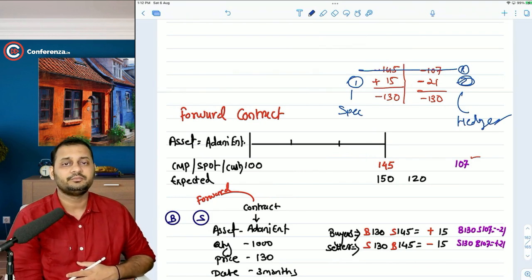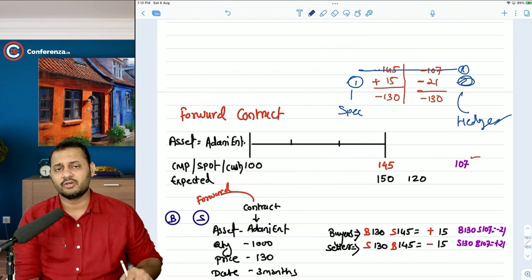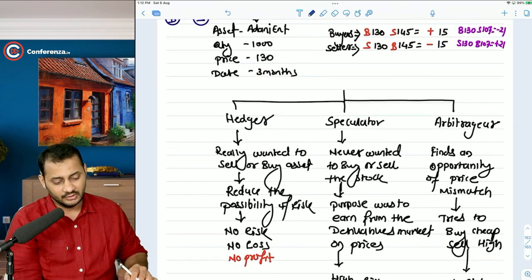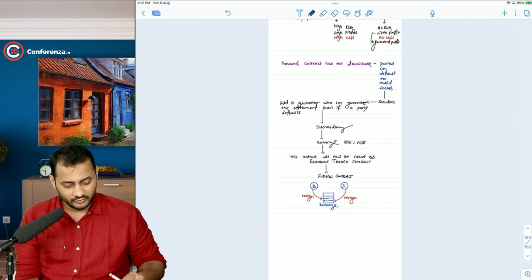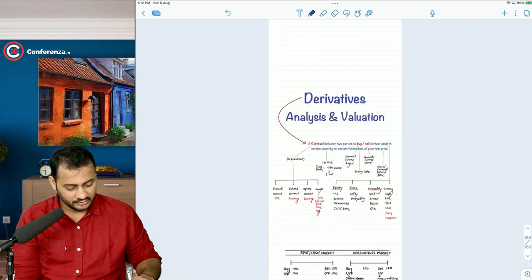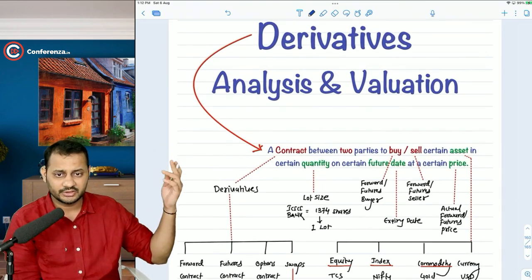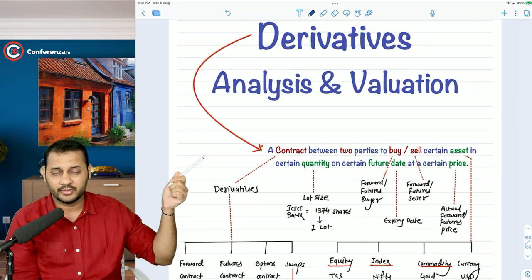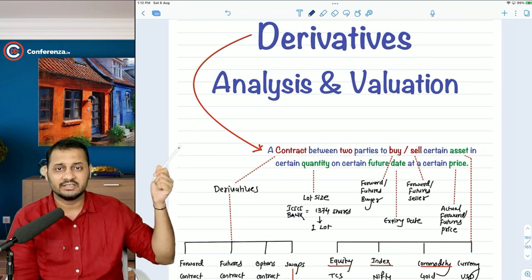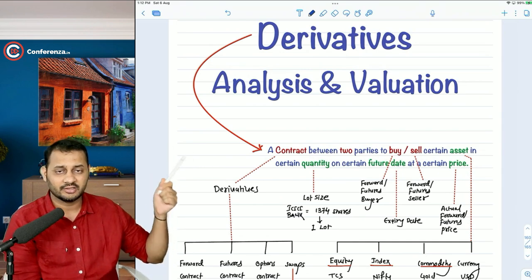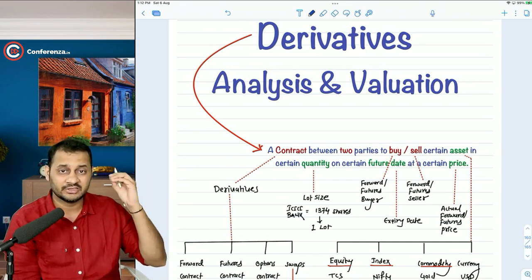We'll talk about the arbitrage later on. So this is all the meaning of the forward and futures contract. Let me just take you from the very beginning to the end. Derivatives analysis and valuation we started. It is nothing but a contract between two parties to buy or sell a certain asset in a certain quantity on a certain future date at a certain price. Everything is certain, that means fixed and known.